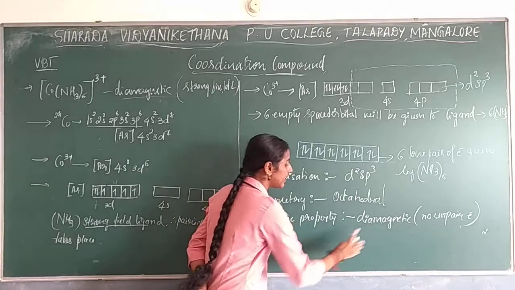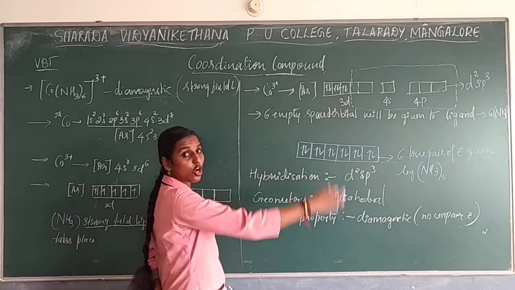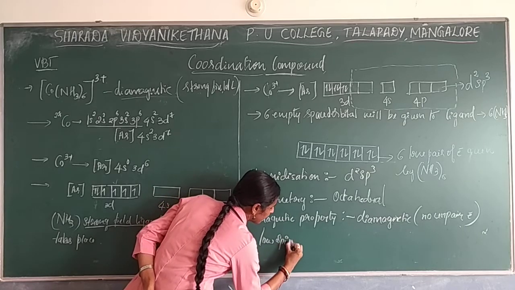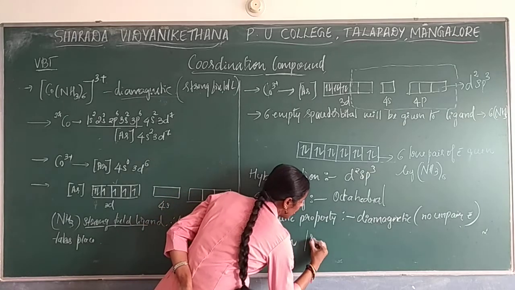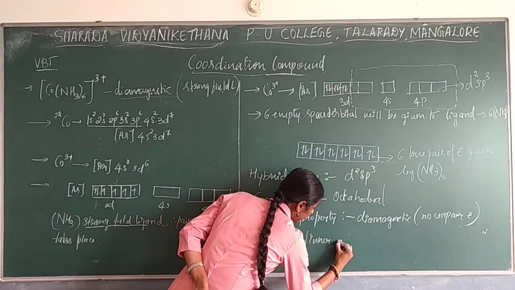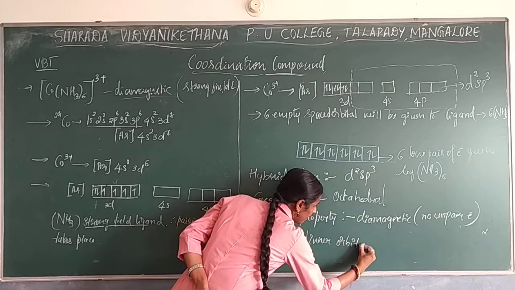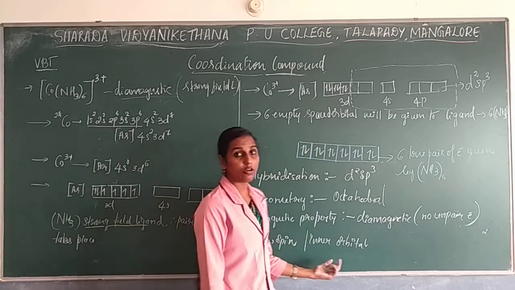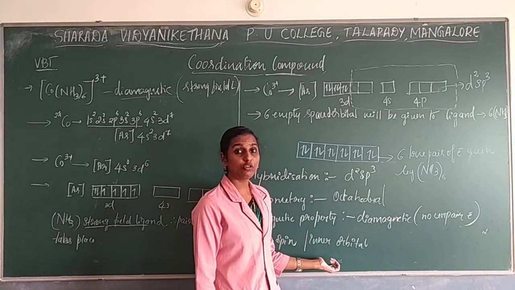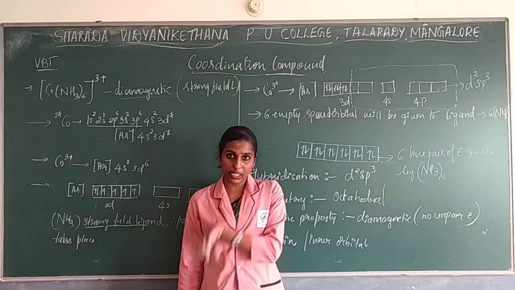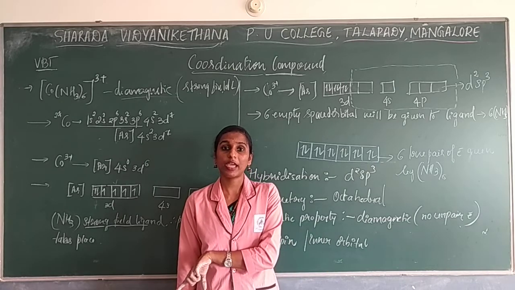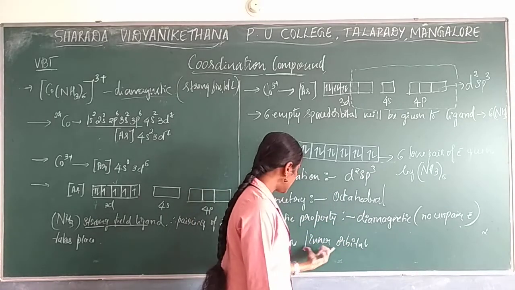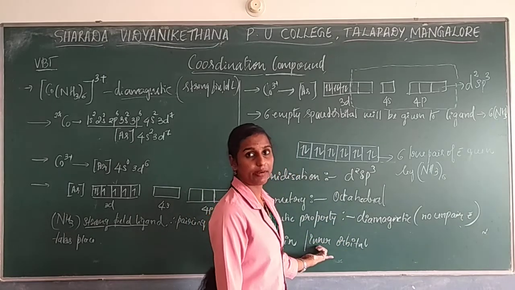So it is diamagnetic in nature, and this is called a low spin or inner orbital complex. Why is it called low spin or inner orbital? See, while explaining the assumption I have told, either it involves inner orbital for bonding, or sometimes it involves outer orbital for bonding. So now you see, this name says it involves inner orbital for bonding.